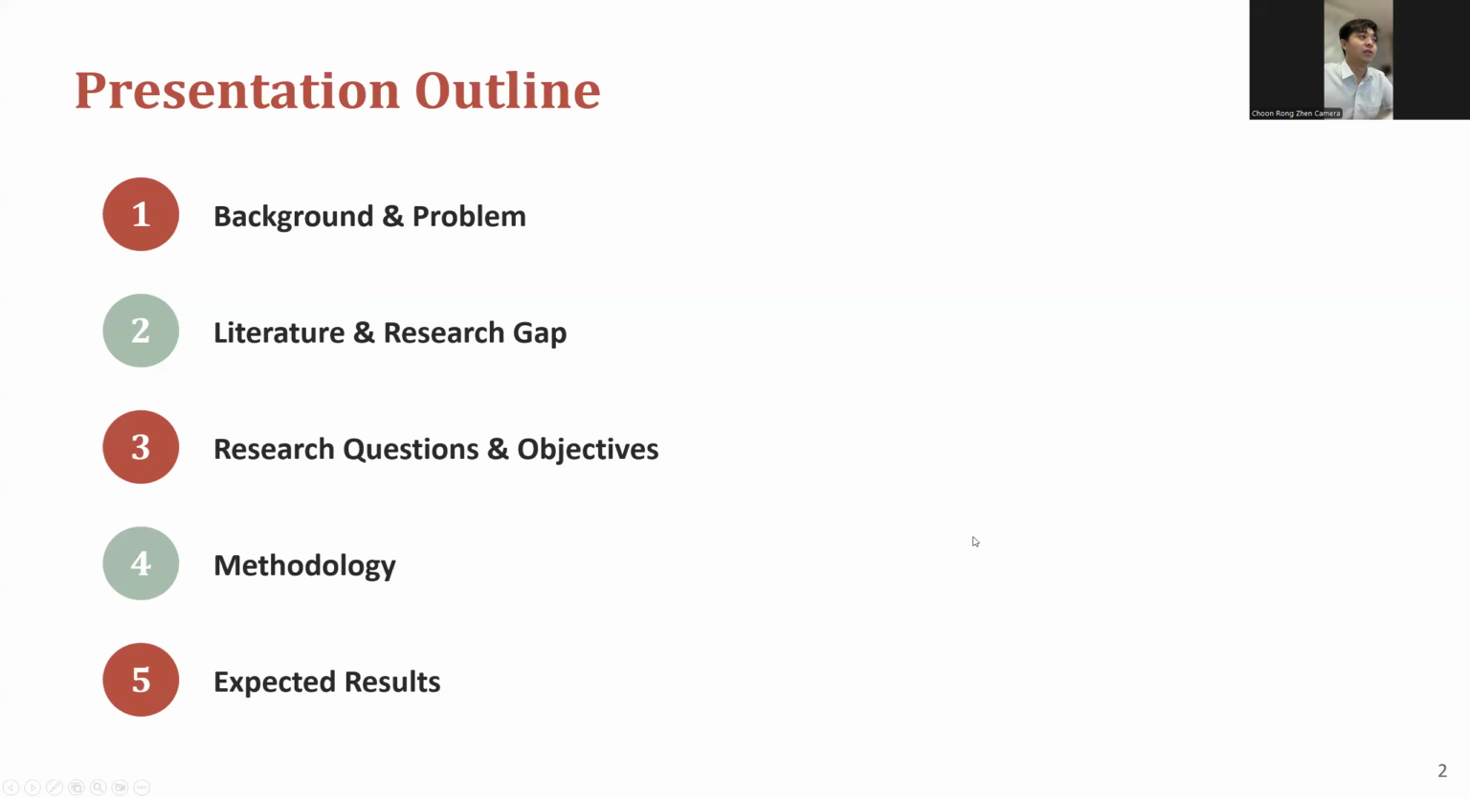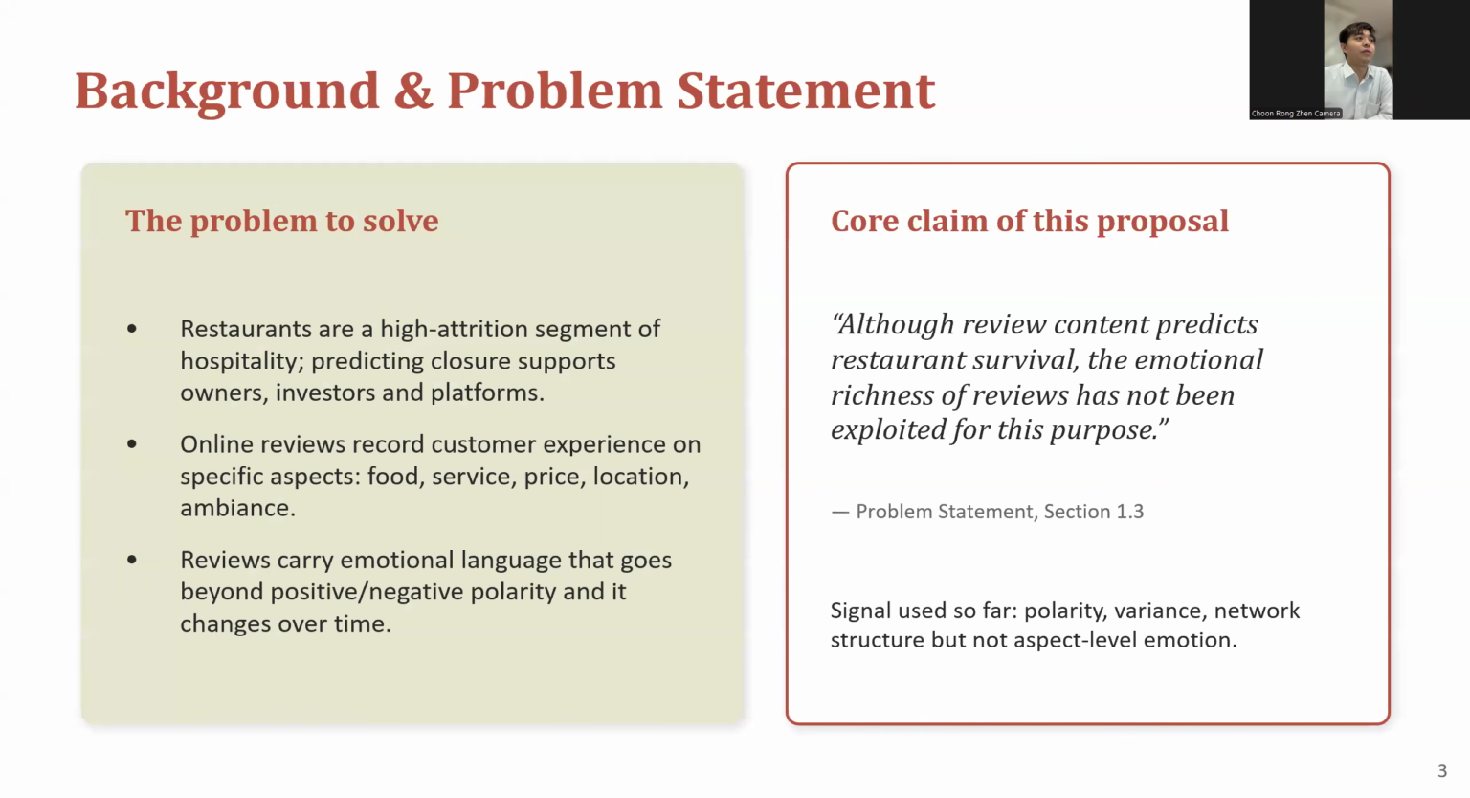So in this presentation, I will cover first, background and problem. Second, literature and research gap. Third, research questions and objectives. Fourth is the methodology, and fifth is the expected results. So let's come to the background and the problem statement first.